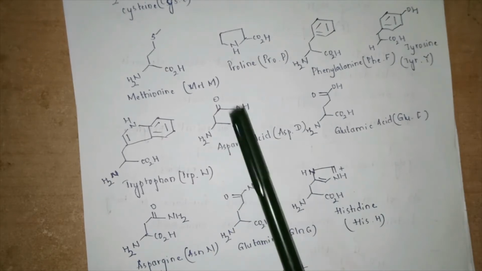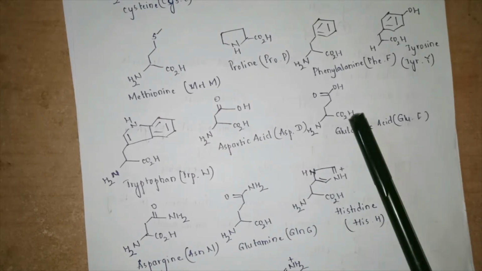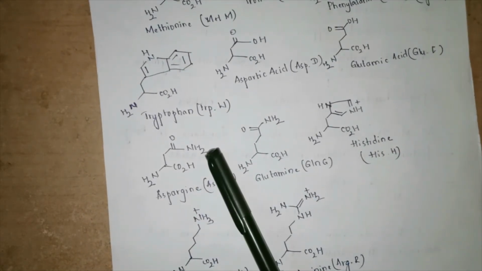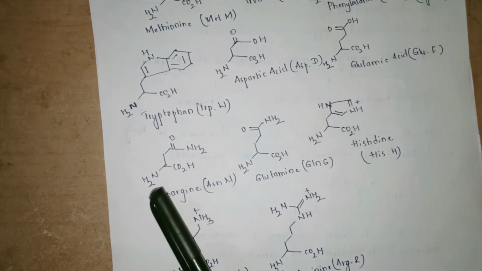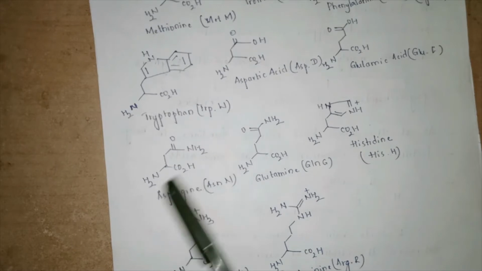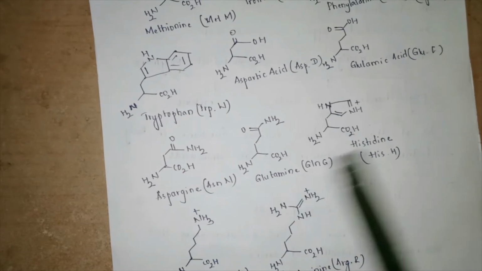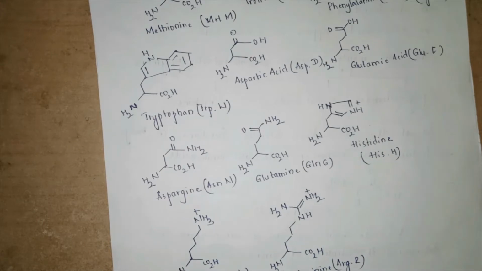Aspartic acid has got two carboxylic acid groups and hence the name as acid. Glutamic acid again has got two carboxylic group and it is represented by GLU or E. Asparagine has got two amino groups with respect to each other. That means at an alpha position, along with the system of single NH2, there is another NH2 which is looking like an amide system. This has got two NH2 groups. Glutamine also has got an amide system with a 2NH2 system. Histidine is having an imidazole heterocyclic ring. When we come to lysine, it's a long chain system containing two amino groups.